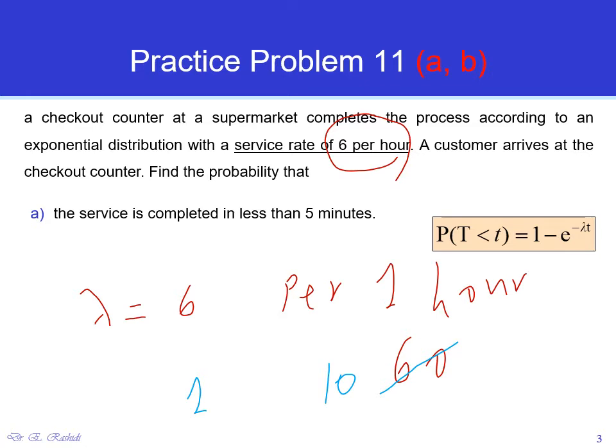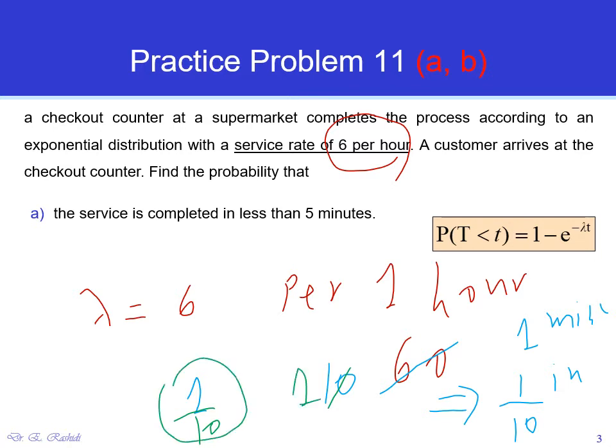So if each 10 minutes you have one customer, this means that 1/10 of a customer would be served in 1 minute. Because if you divide this by 10 and divide this by 10, you get 1/10. So lambda is equal to 1/10.